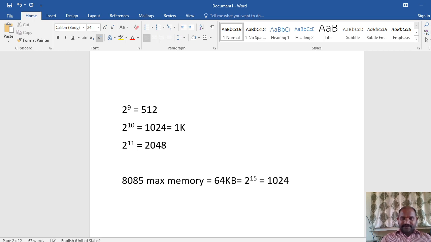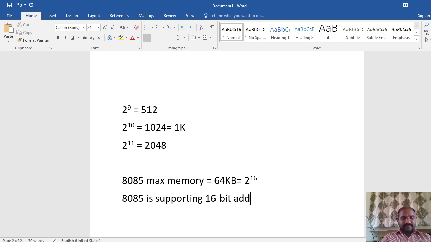So here the 16 in 2 power 16 represents the size of the address bus. It means the 8085 microprocessor is supporting a 16-bit address.